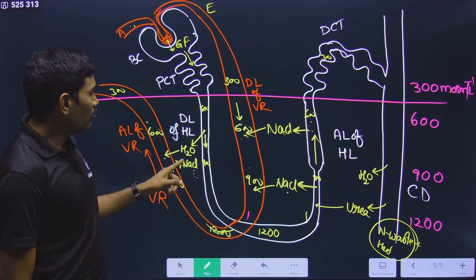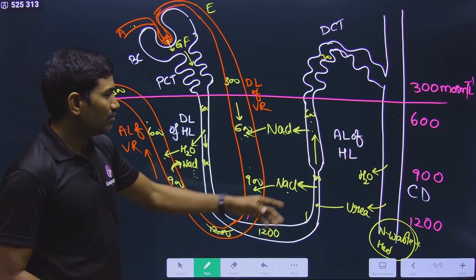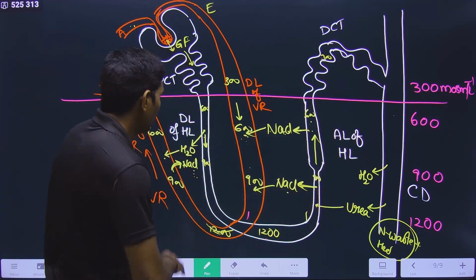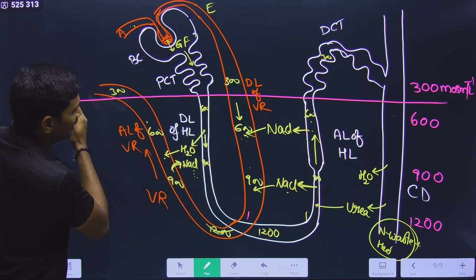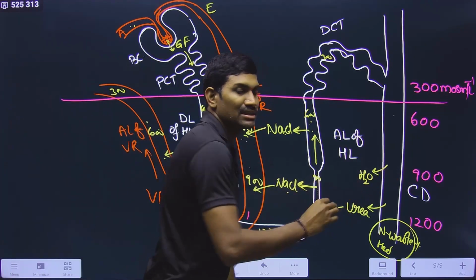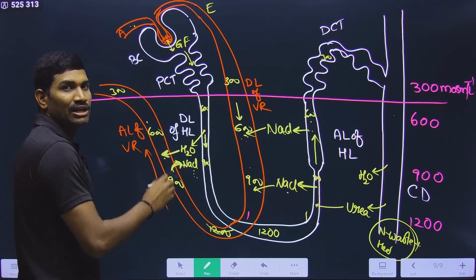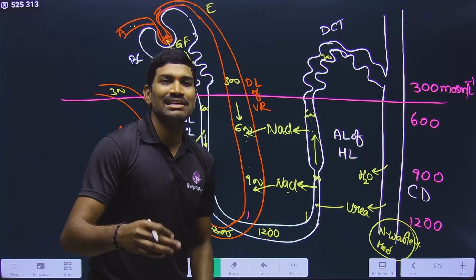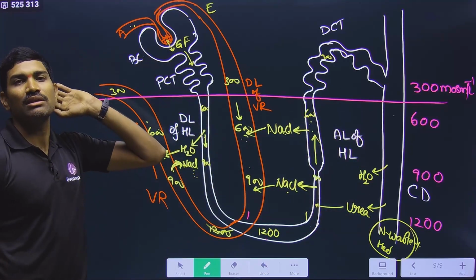Now how much NaCl will go, and whether it will go or not, is based on the conditions here. If this is maintained, it doesn't need to go. If it keeps flowing like this and after some time this concentration slightly decreases, then NaCl will come out here and water will enter here. So ultimately they will try to maintain these concentrations. Anything excess than required enters here and goes along with the blood.